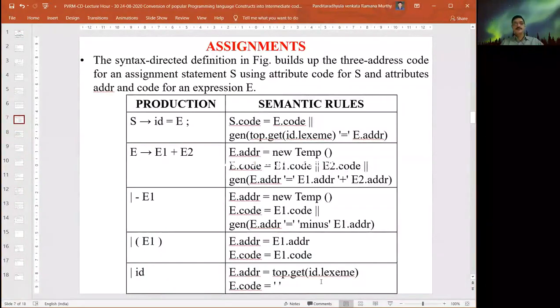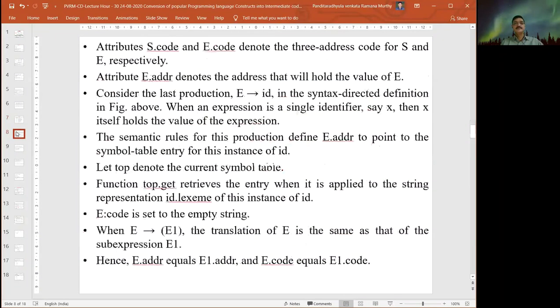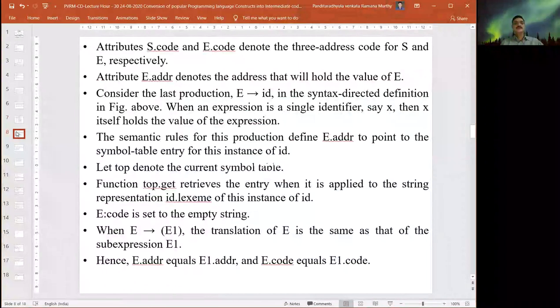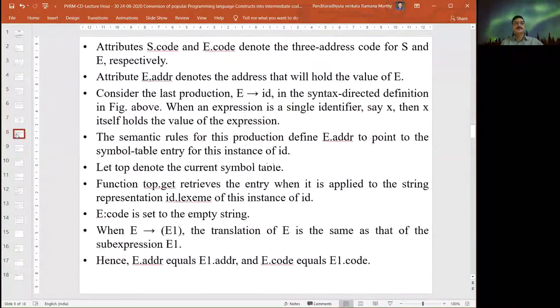Here the get function directly gets from the symbol table, identifying the ID entry and its required lexeme, which we attach with the symbol table. For the other productions, we use the defined expansion.